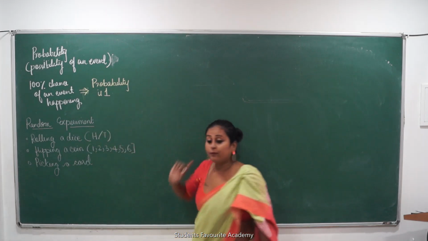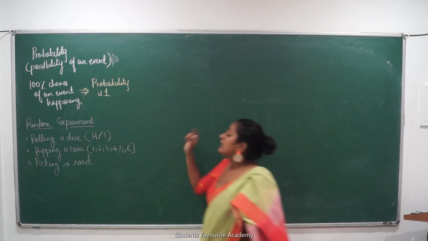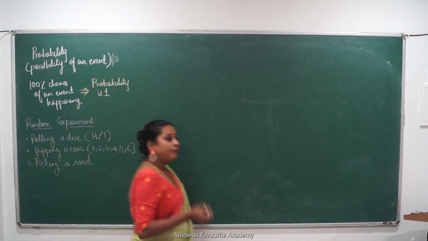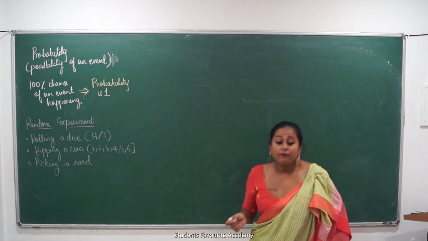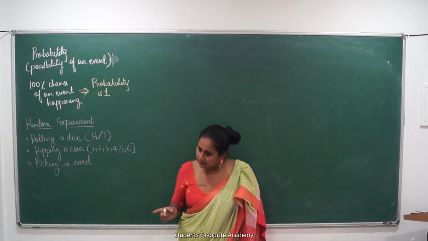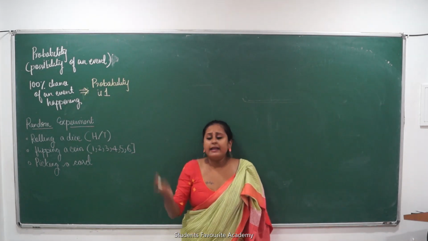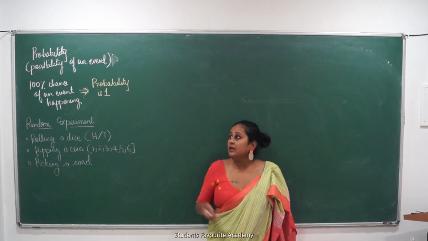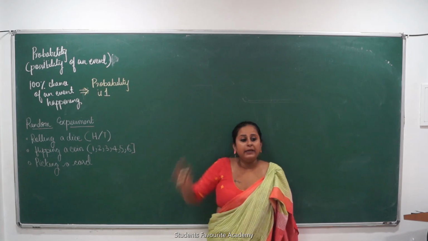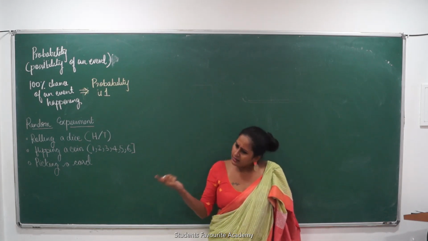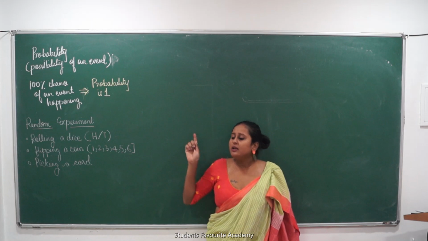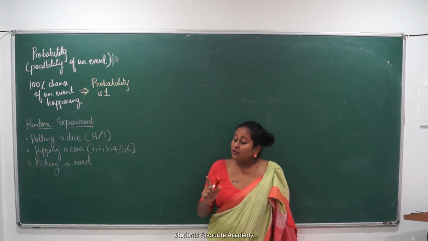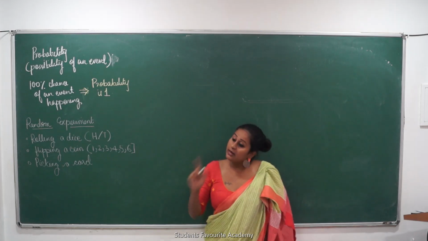The important thing that you have to understand in this lesson is: what does probability mean? Probability means the chances of any event happening. समझ में है? Any event happening. So the probability of the color of this board being green is what? 100% chance है ना? Green है ना पूरा? So probability is 1. What is the probability? 1. Fractional value क्या होगा उसका? 1 होगा. 1 upon 1, 1.